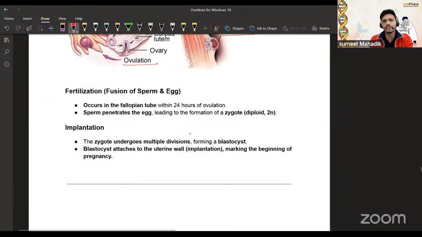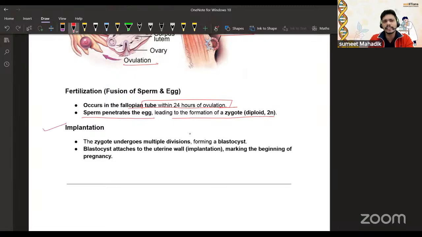Now, fertilization, that is the fusion of a sperm and egg, occurs in the fallopian tube within 24 hours of the ovulation. From here, you get a question in reproductive health: contraceptives have to be taken not within 24 hours, but within 72 hours. So what will be the reason? The reason will be this. The sperm penetrates the egg, leading to the formation of a zygote that is diploid.